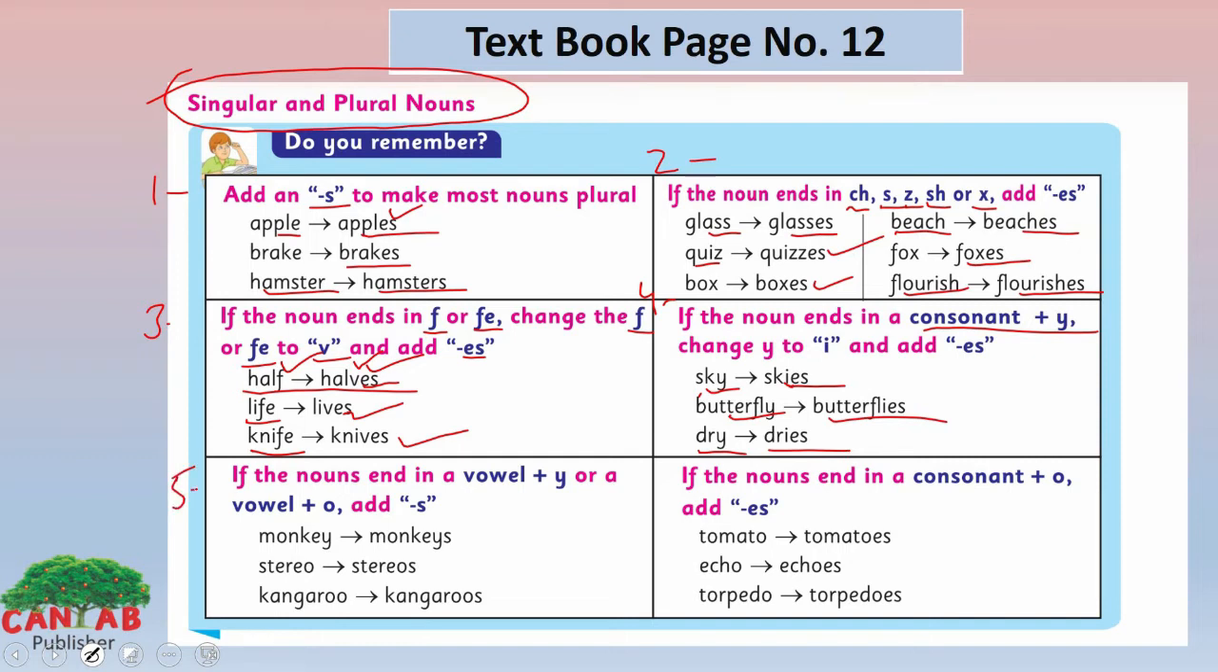Look at the fifth one. If the nouns end in a vowel plus y or a vowel plus o, we add s. Monkey, monkeys. What we did?